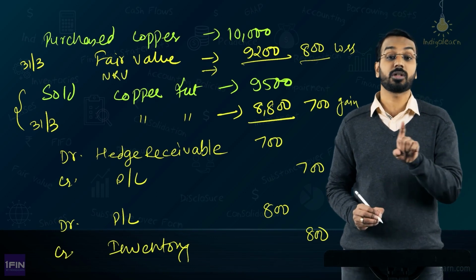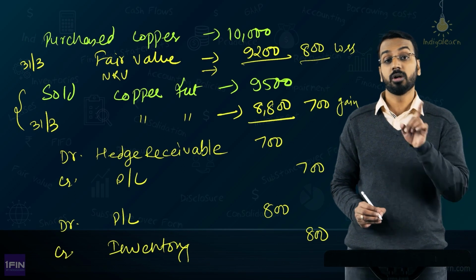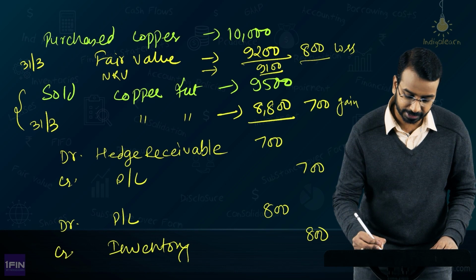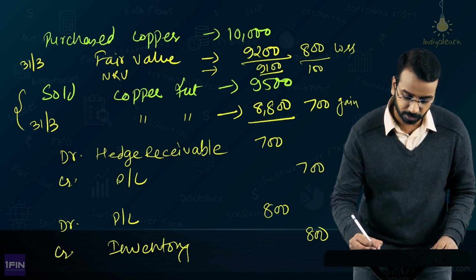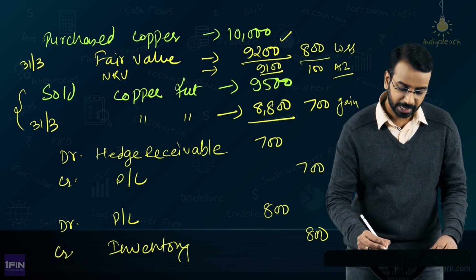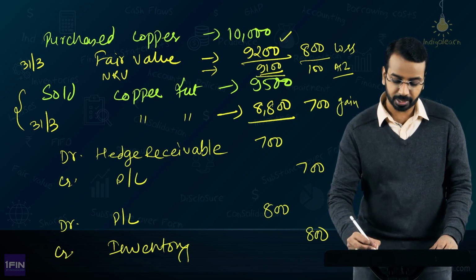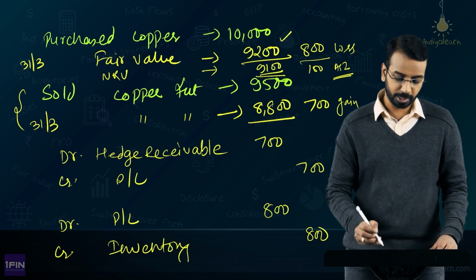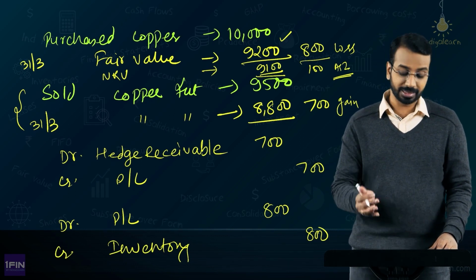Please remember, fair value is not the same as net realizable value. So when you calculate the net realizable value, it may be only 9,100. In that case, another 100 will be accounted as per Ind AS 2, because this will be your carrying amount and now NRV becomes 9,100. So the balance 100 will be written off as per Ind AS 2. That is how you will do the accounting when there is a loss.